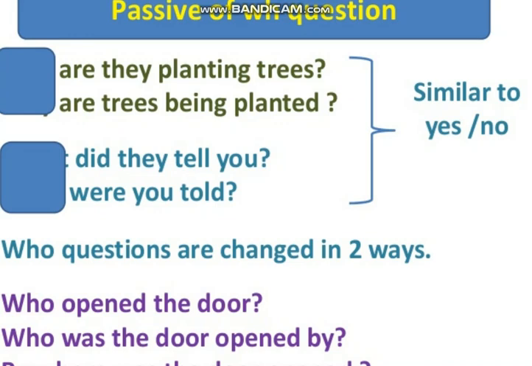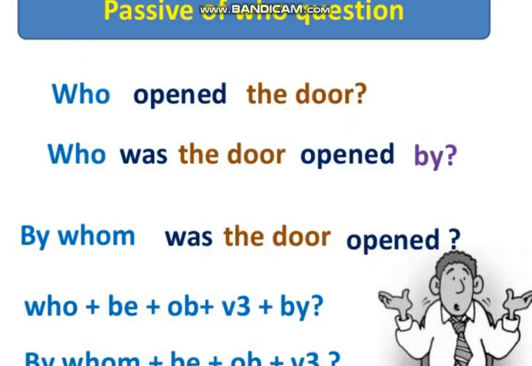We can use the same rule, that who stays at its own place and we apply the structure to the rest of the sentence. Another method is that we use by whom at the start of the sentence: by whom was the door opened. Obviously then we would not use by at the end. Let's have a look at how a question starting with who changes. Who opened the door, who was the door opened by, by whom was the door opened.